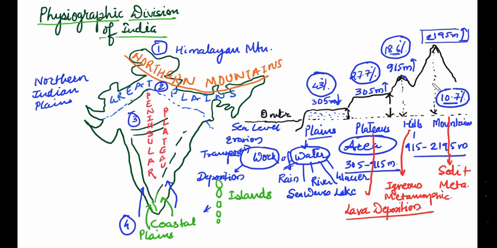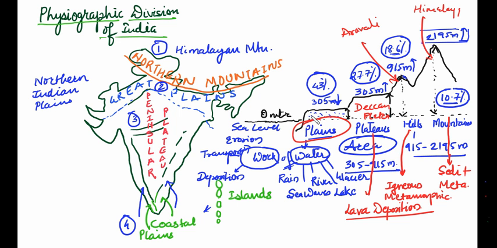For example, here we can take the example of Aravali. Here we can take the example of Himalaya. Here Deccan Plateau, and here Indian plains or coastal plain, any type of plains. So this is the bifurcation, this is how the physiographic division of India is there. So I tried to give you as much information as possible.